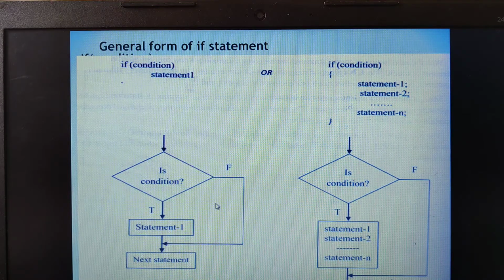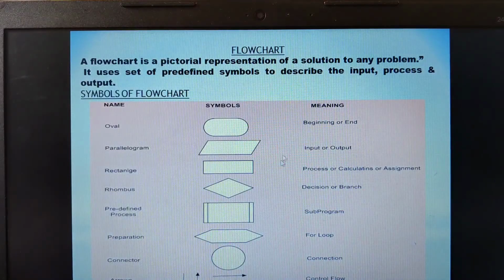Now coming on to the flowchart. The same thing, how do I represent it in terms of the flowchart? This is a condition. To represent the condition, which symbol of the flowchart do we have to use?